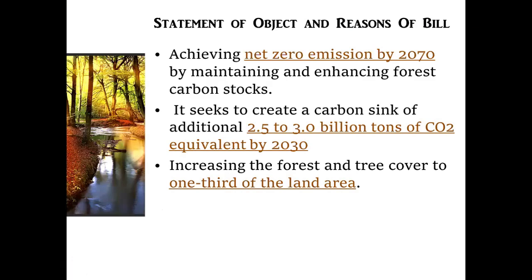What is the statement of objects and reasons of the bill? Why did the government think that this bill was necessary? Now, these are the main reasons of the bill. Officially, it is being said that achieving net zero emission by 2070 is one of the main objectives of this bill. Secondly, through this bill, the government seeks to create a carbon sink of additional how much? 2.5 to 3 billion tons of carbon dioxide by 2030.